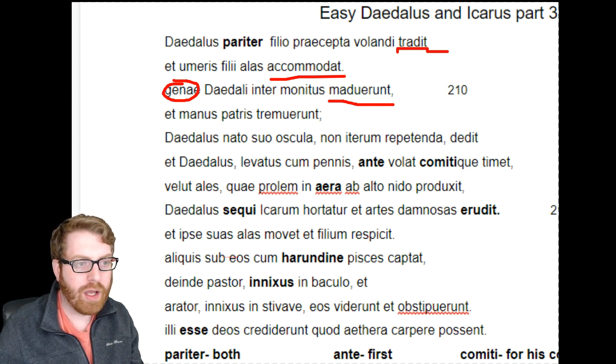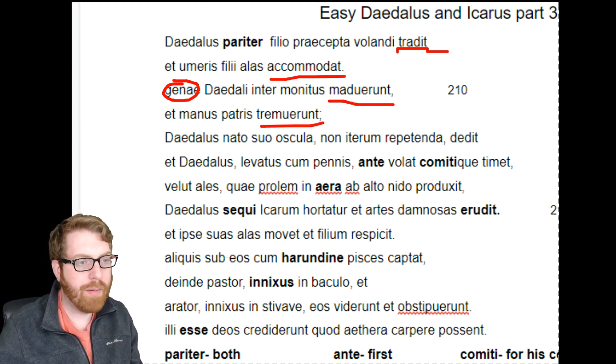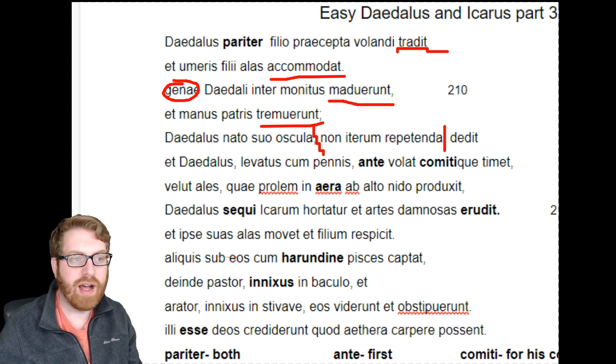As we go along here, we go to our next verb. All right, so if we're looking here, we have tremuerant right before that comma. All right, here it's also a plural ending. So Daedalus is not the subject. Instead, it's his manos, his hands. All right, these next parts, we have two commas here. So we're just going to partition those, set those aside. Those are going to be just a little bit of context, not going to be the main idea of our sentence.